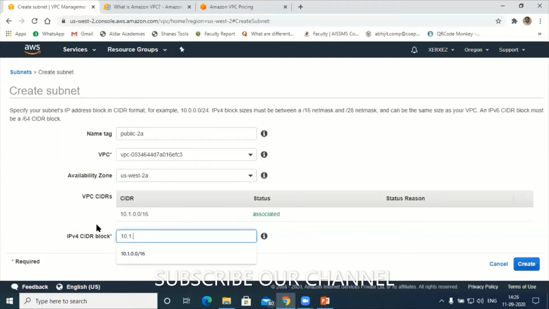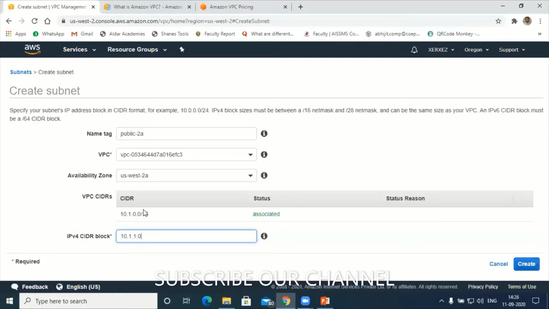Yes or no? Now the subnet is the sub network inside that VPC. So I will assign 1 here, 1.0. That means this IP, public hyphen 2A, falls under the category of the VPC. Hope you are clear.